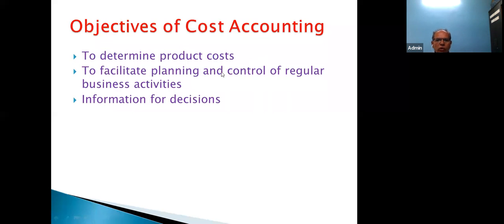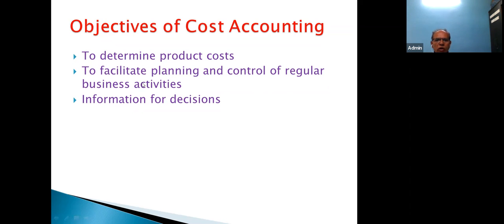So this cost accounting helps us for planning. As we know, planning and coordination is the very ground base of management. In managing anything, you have to start with planning.